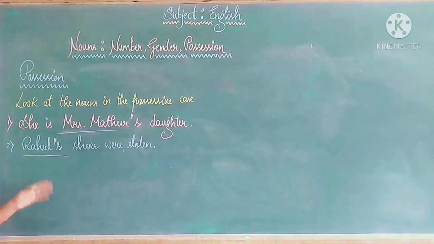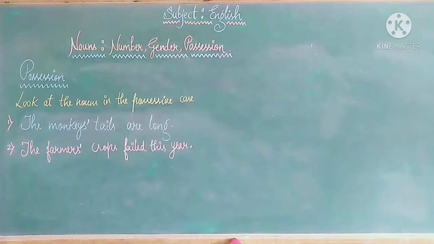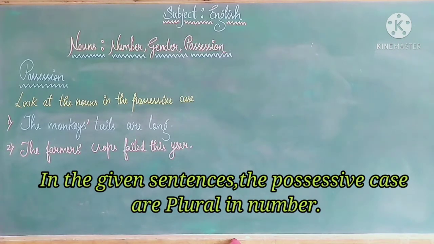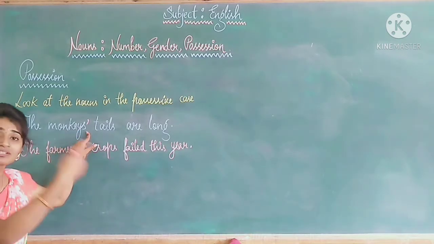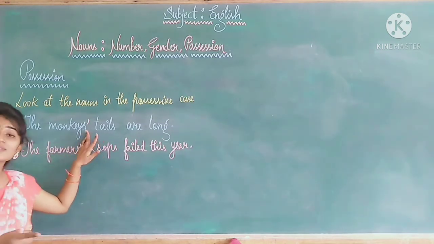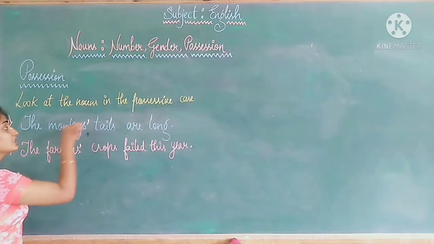Now we are going to see the possessive case in plural number with examples. Again look at the nouns in the possessive case, children. The monkeys' tails are long. The farmers' crops failed this year. So in the given sentences, the possessive cases are plural in number. Plurals end with s, so we are not going to use one more s here. So what are we doing? We are using just an apostrophe here.